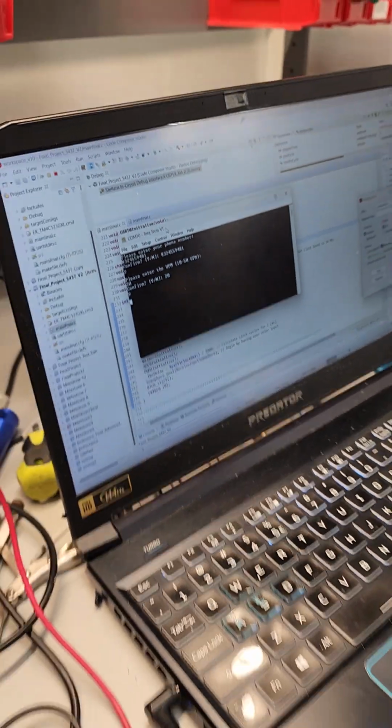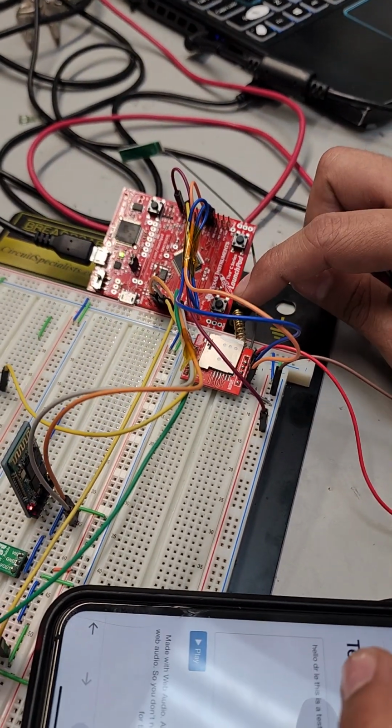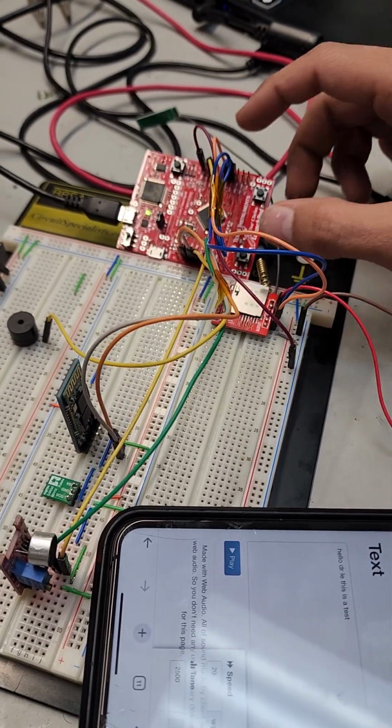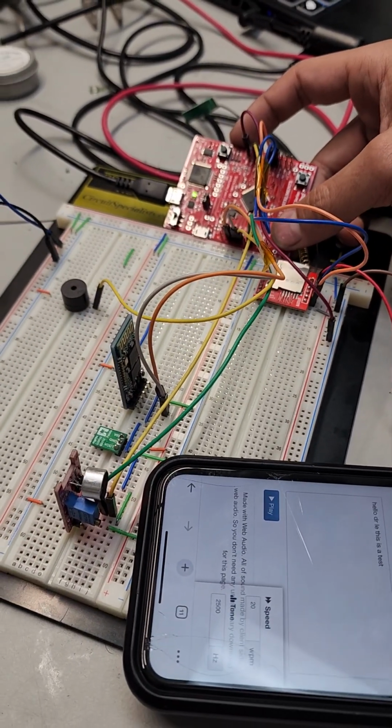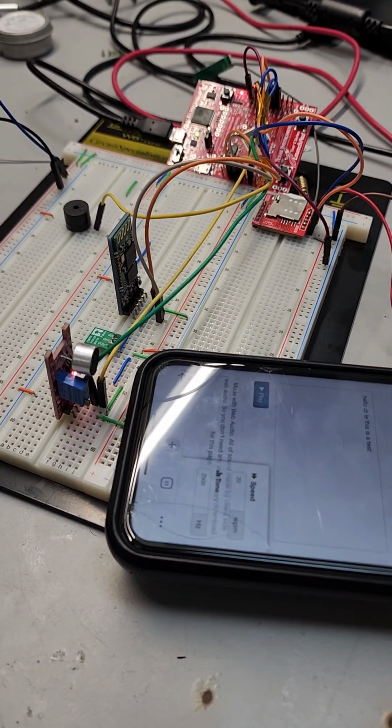And now on the TVC, we have two buttons. So this button is to record the input. So I'm now going to record it, and I'm going to play the Morse code that we have.